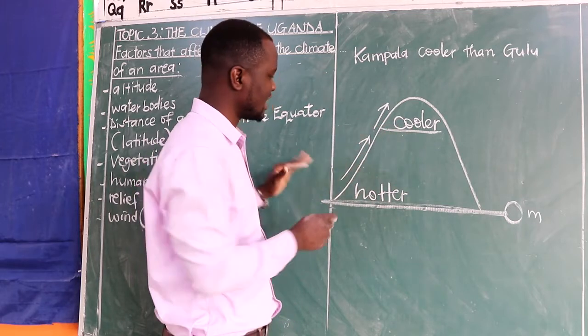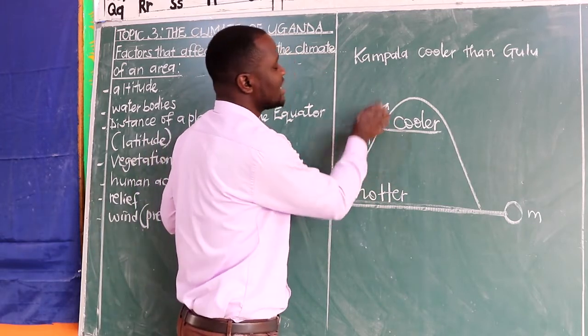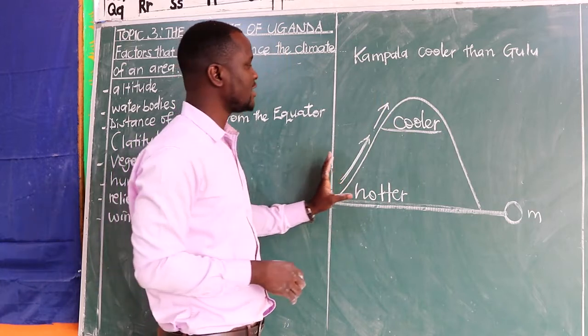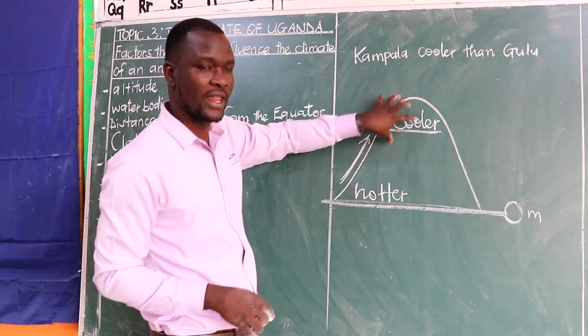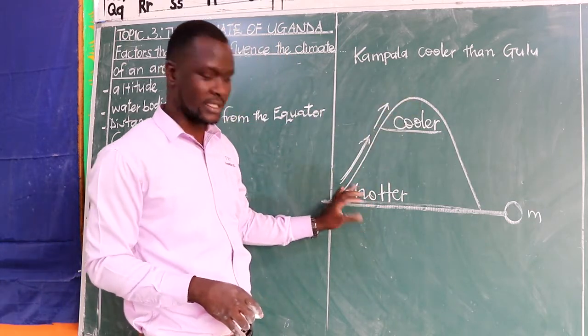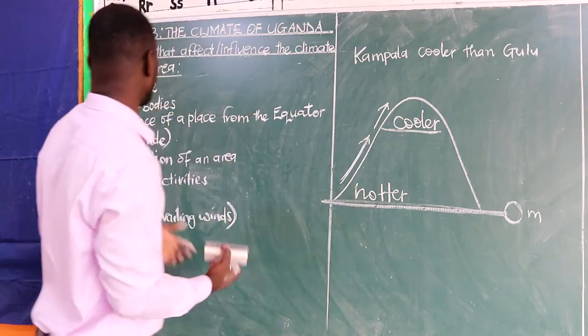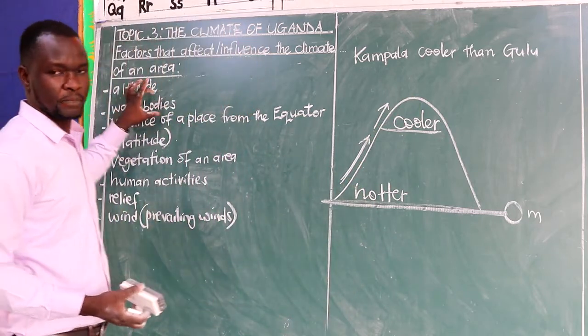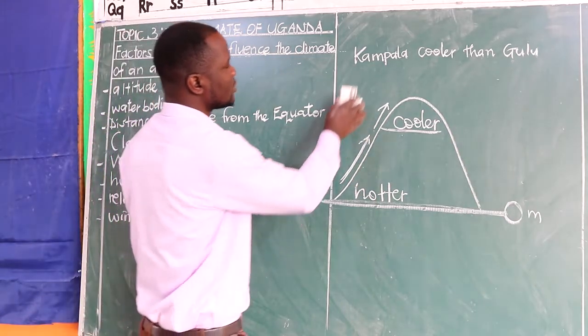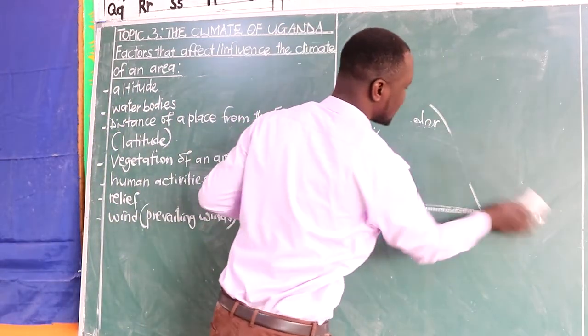Only just note that the higher you go, the cooler it becomes. Areas on a higher altitude are cooler than those on a lower altitude. That is about altitude. We go to water bodies. How do water bodies influence the climate of an area?